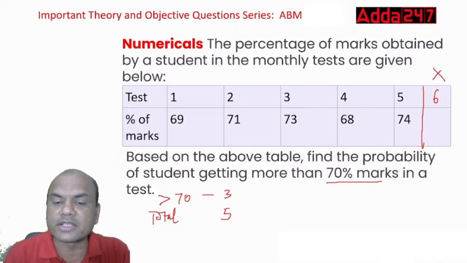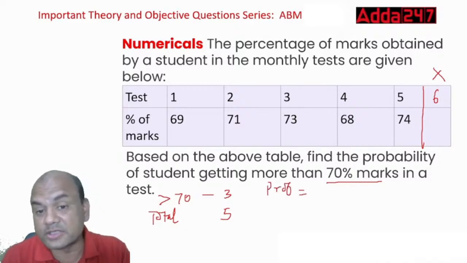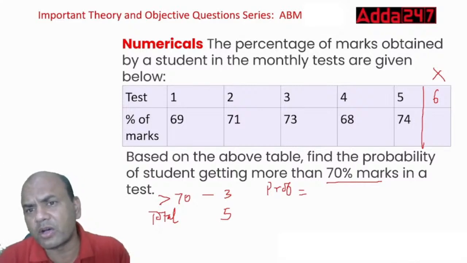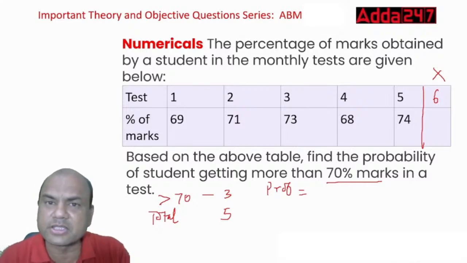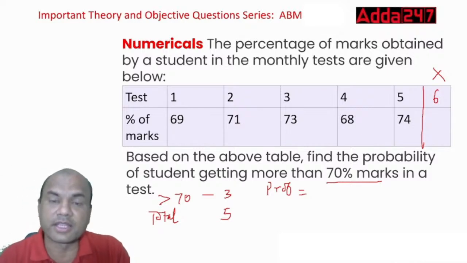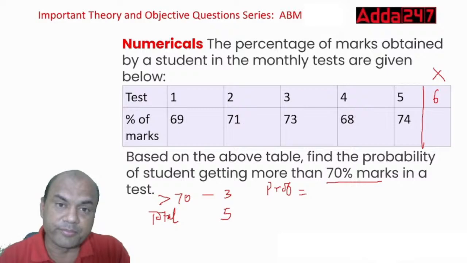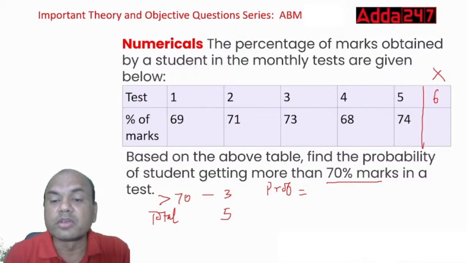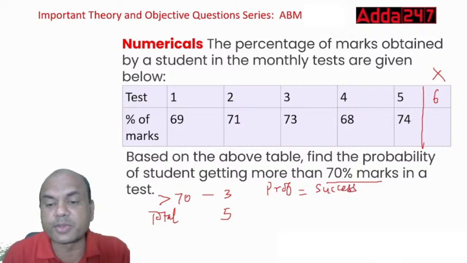You'll say, sir, this question is from probability, how come it is in the estimation chapter? Remember, all these questions are interlinked and can be asked anywhere. Probability equals success upon sample space.